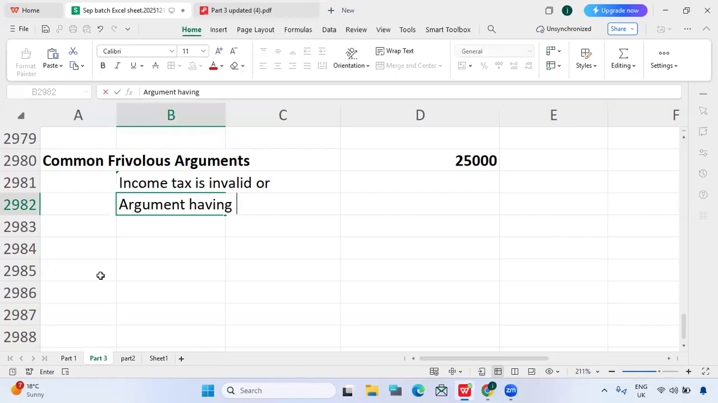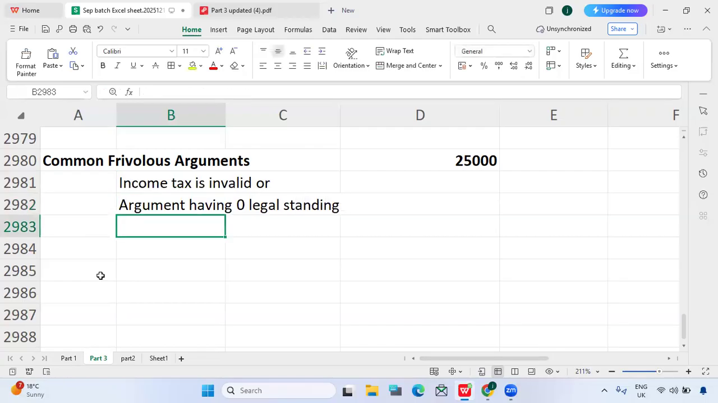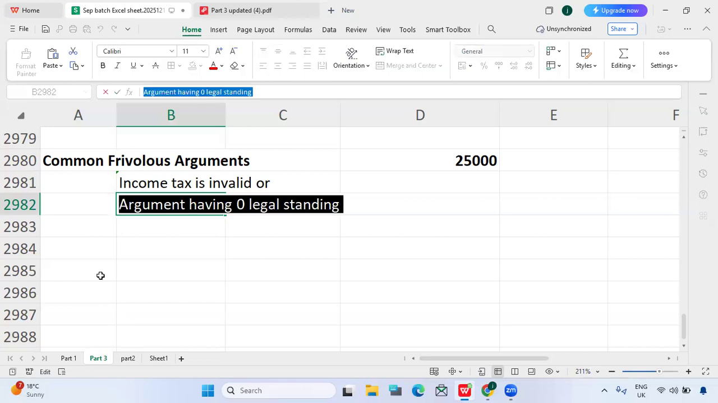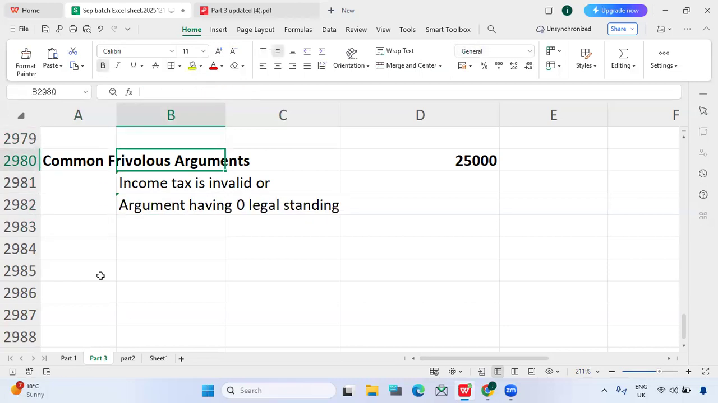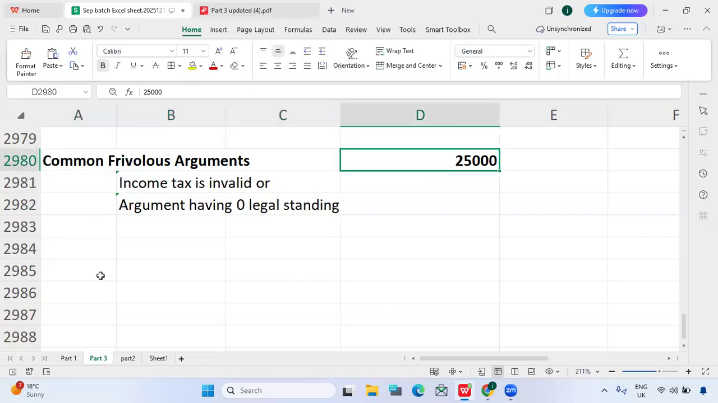Having zero legal standing means you are arguing in the courts or in the appeals or anywhere, but there is no legal basis for it. Those kinds of arguments we call frivolous arguments. In that case, the court will impose a penalty of $25,000. Okay.